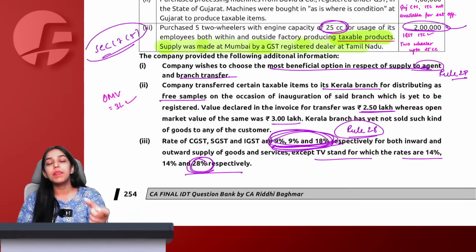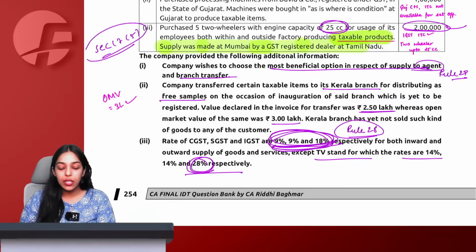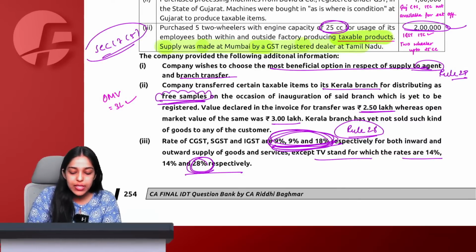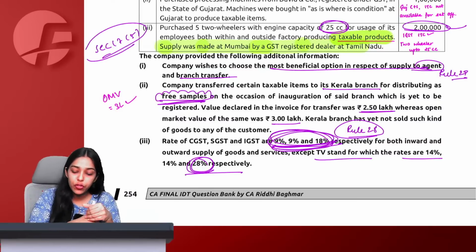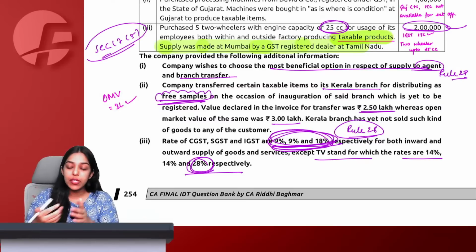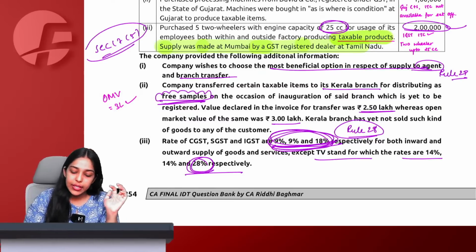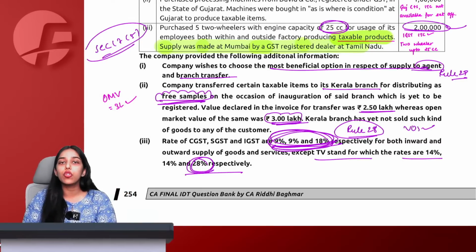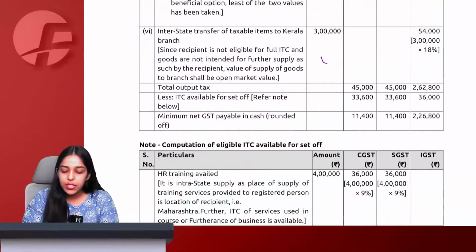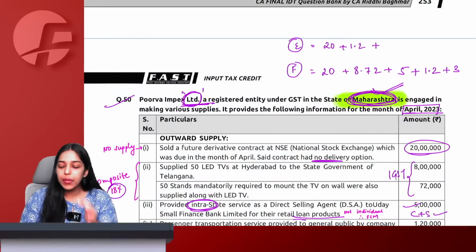Now see, if my recipient is eligible for full ITC, in that case whatever we declare in the invoice, that is accepted. But here, because recipient will distribute these goods as free samples, therefore recipient is not eligible for full ITC. If recipient is not eligible for full ITC, then in that case we will say that normal rule 28 says that is open market value available, take that. Yes, open market value given in the question is 3 lakh, and therefore my value of supply is going to be 3 lakh. So my value of supply here is going to be 3 lakh, IGST of course, because it is interstate supply. So your 3 lakh will become again part of my total turnover.